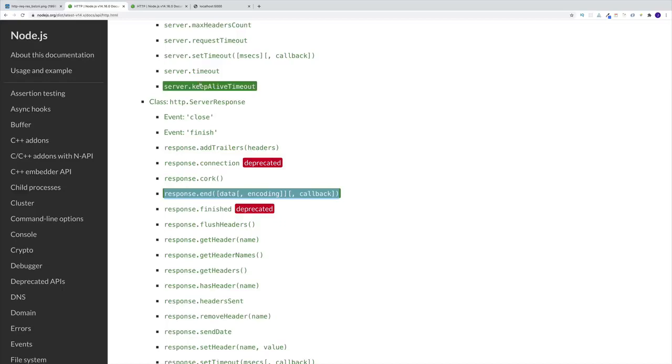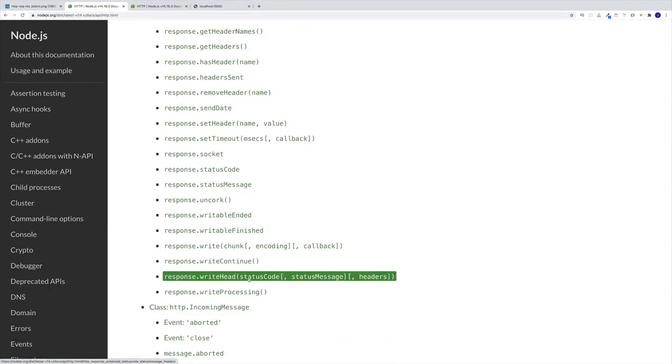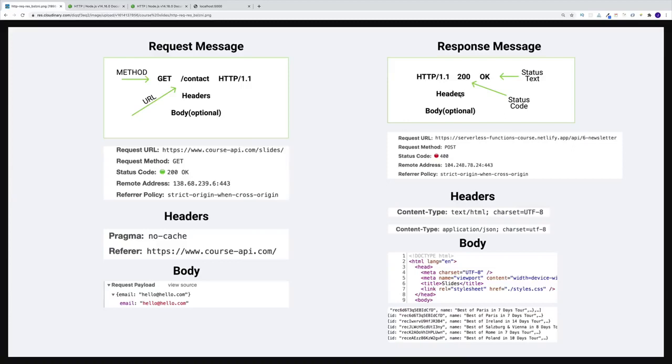Now, optionally, if we want, we can add the status text as well. And in order to see that, let's just go back to the node docs. So this is going to be the HTTP, and of course, I'm looking for writeHead. And we have a writeHead here. Notice we have status code. Optionally, we can pass in status message. And then we have the headers.